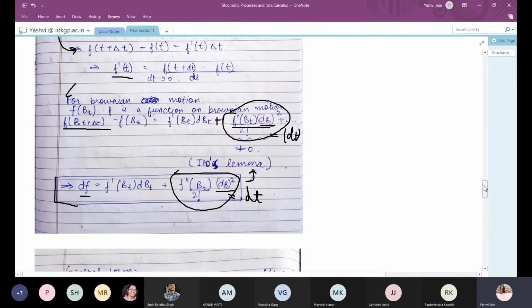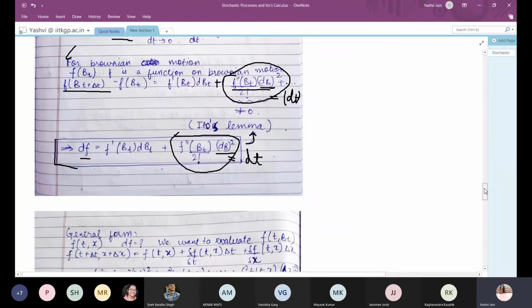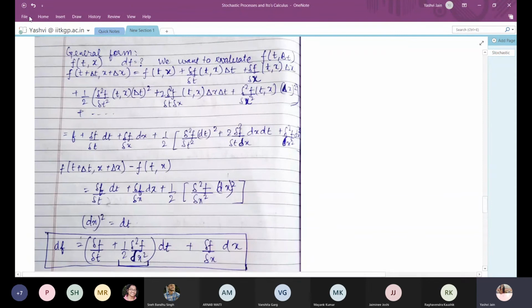Now, this is the weak form of Ito's lemma. Moving on to the general form of Ito's calculus, suppose we take a function in two variables, that is f of t comma x, and we have to find the derivative of x, and later we will substitute x as a Brownian motion.